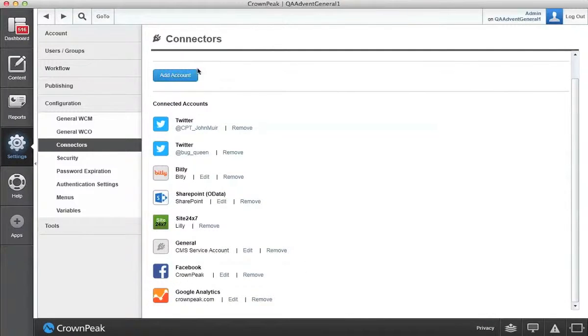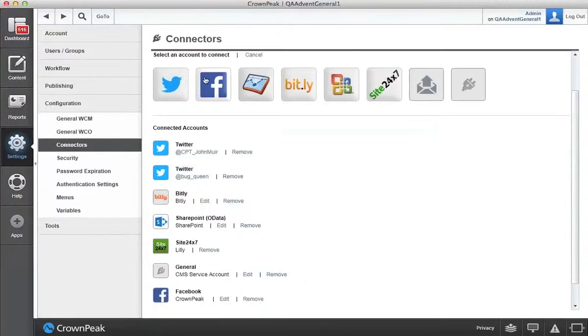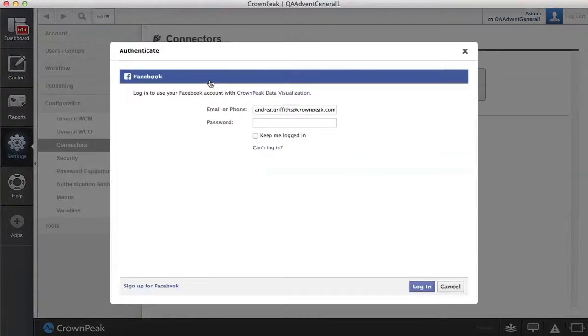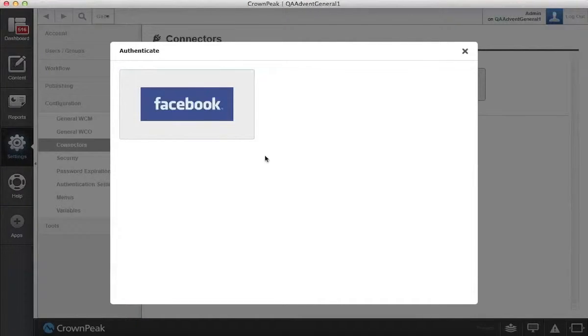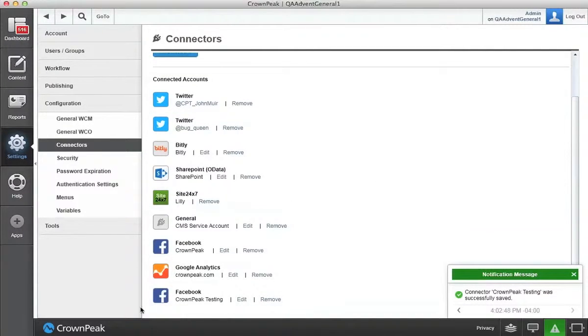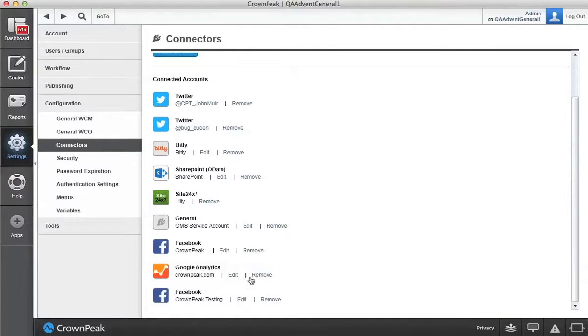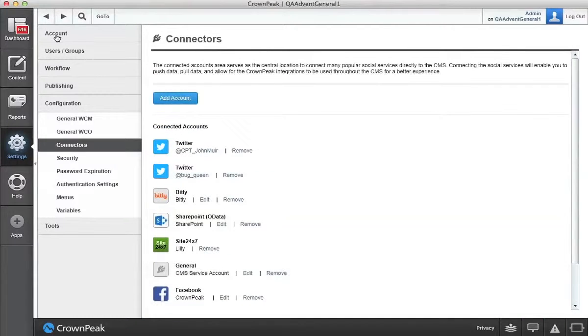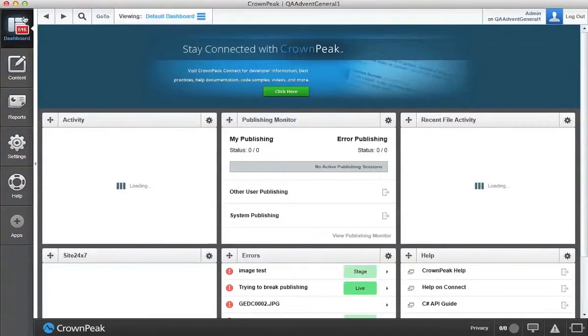Next, let's add the Facebook Insights connector. Select the Facebook connector icon and then follow the steps to authenticate and store your settings. Each new connector you make is displayed in the list. Now let's go back to the dashboard, create our new widgets, and see the data.